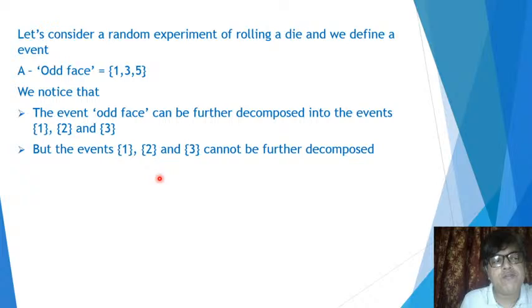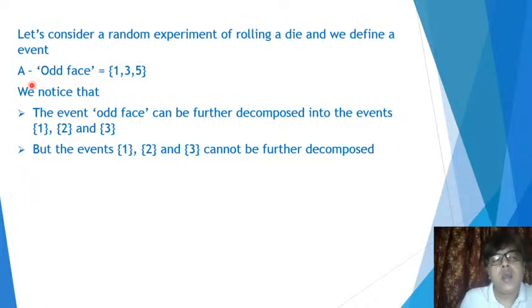Under the experiment of rolling a die, we cannot decompose the event 1 or 3 or 5 further. The events which you are not able to decompose further, which are these single faces under this particular example, are called simple events. The events which can be further decomposed, which is the event odd face here, are called compound events.